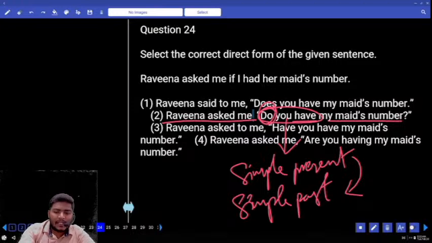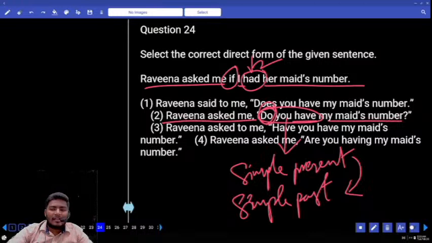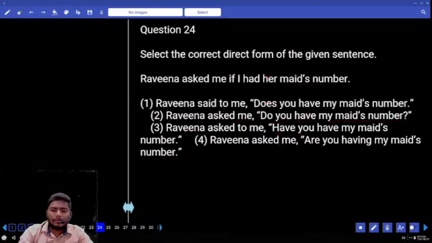Now look at the sentence very carefully. Ravana asked me a question, so we are using if. What did he ask me? He asked me if I had her maid's number. Remember very carefully, the word that is used here is had. Many people might have understood it with have. Have changes to had. How many of you opted for the third option?